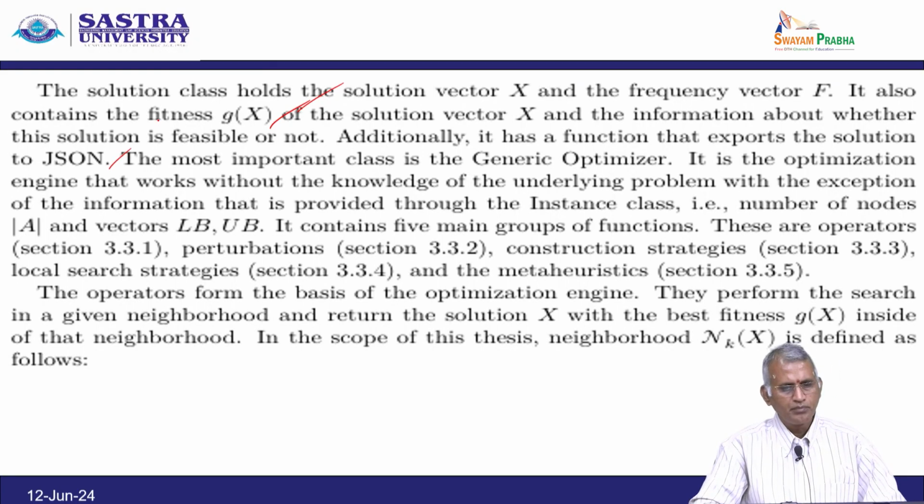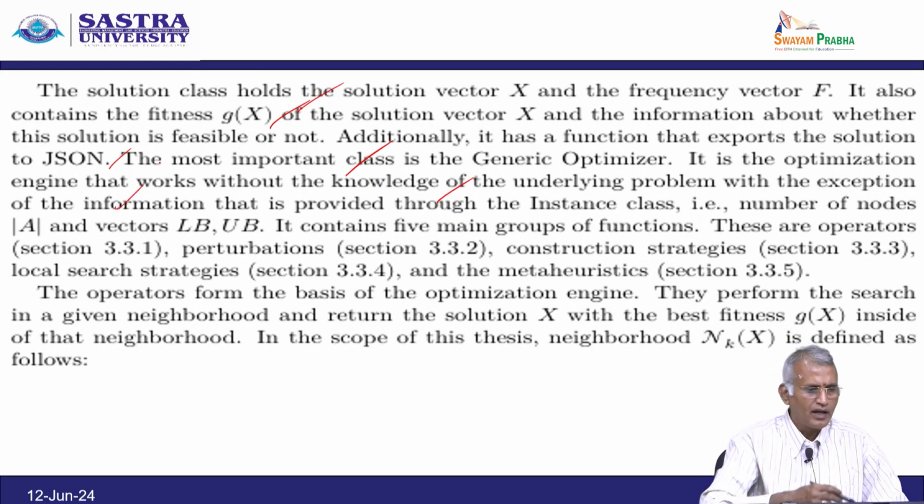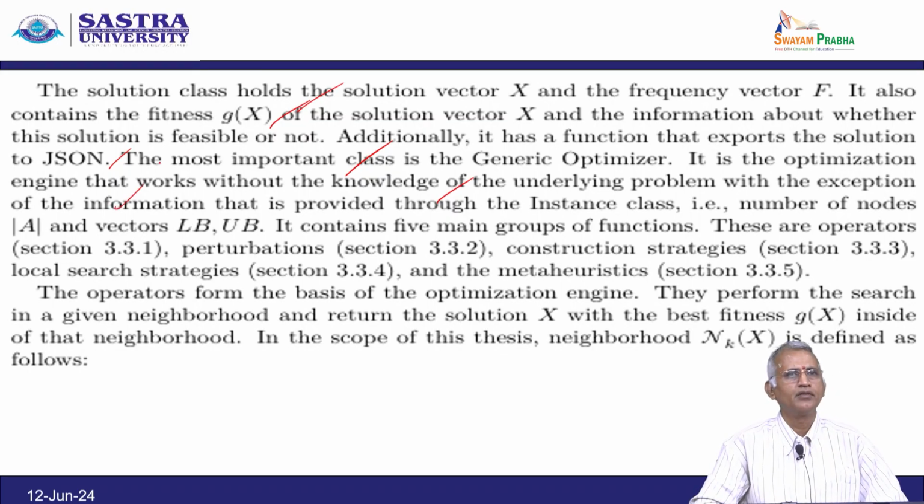So, the most important class is the generic optimizer, the optimization engine that works without knowledge of the underlying problem, with the exception of the information that is provided through the instance class, that is, the number of nodes, cardinality of E, and the vectors lower bound and upper bound. It contains 5 main groups of functions. These are operators, perturbation, construction strategies, local search strategies and metaheuristics.